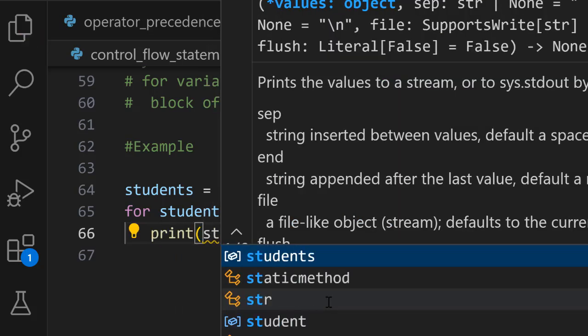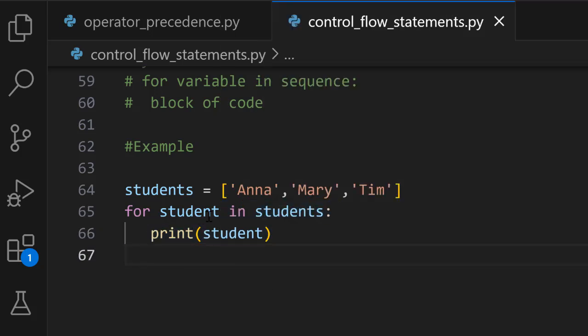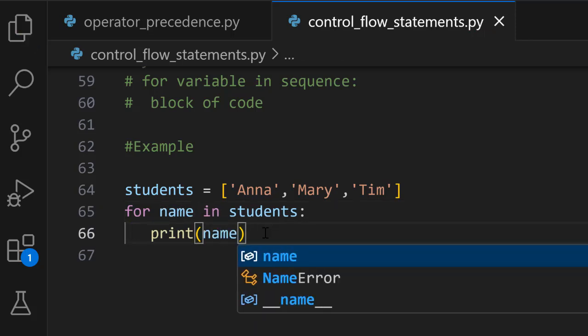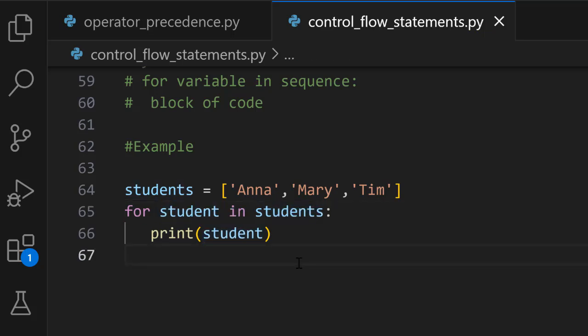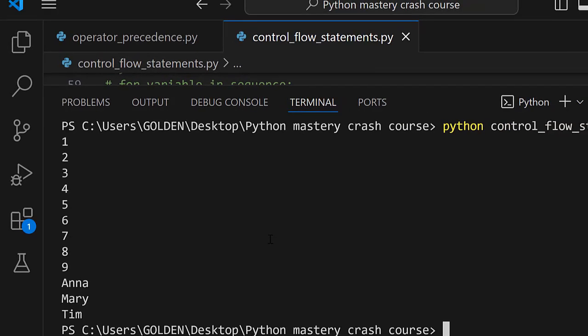So print. When we are printing, regarding the block of code for this case, we still work with the variable that we are using to iterate. So if it is not student, you can still bring in any other name. For example, you can as well say name for name in students. So it's always all the same based on what you want to work with. So we are going to go with this approach. We can now go ahead and test our program. When I run the program, you can see that we are printing Anna, Mary, and Tim.